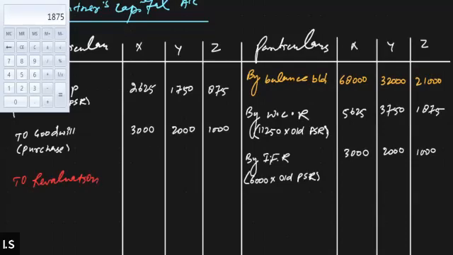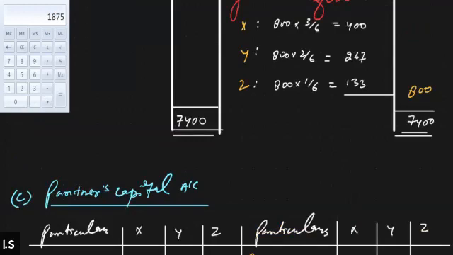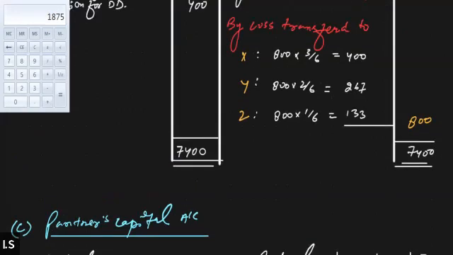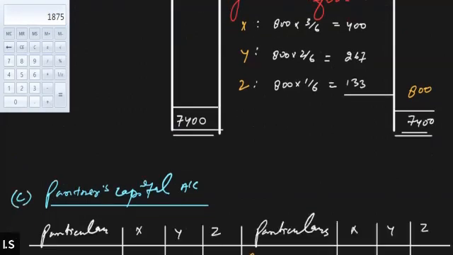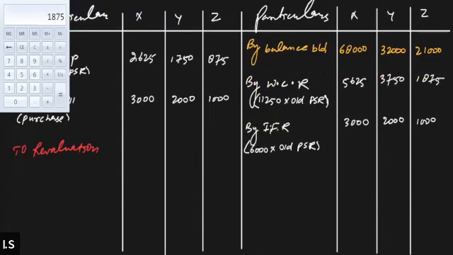We had a loss of revaluation of rupees 800 that needs to be debited to X, Y, and Z capital account: 400, 267, and 133. Right? And one more thing is left.